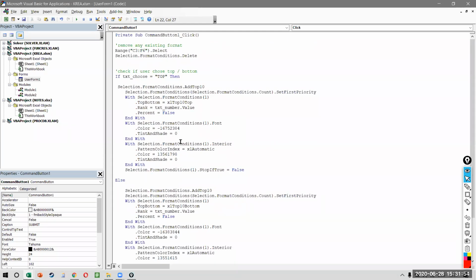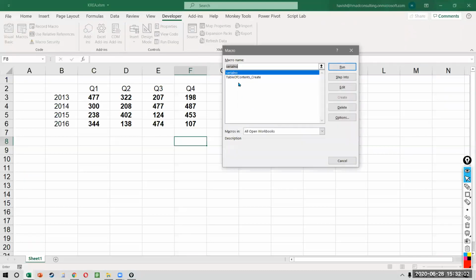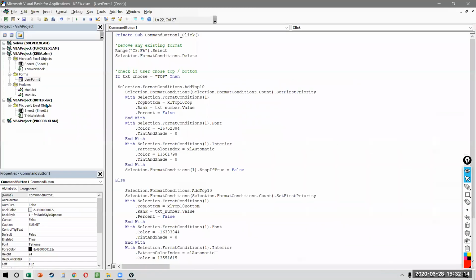But my question is, how will the form open on the Excel file? Like if I come on Excel, how do I even see the form? Like if I go to macros, I don't have a macro which has been created for opening the form, right? So I will need to create a macro whose only sole purpose is to open the user form, which means my user form is called what? It is called user form 1.